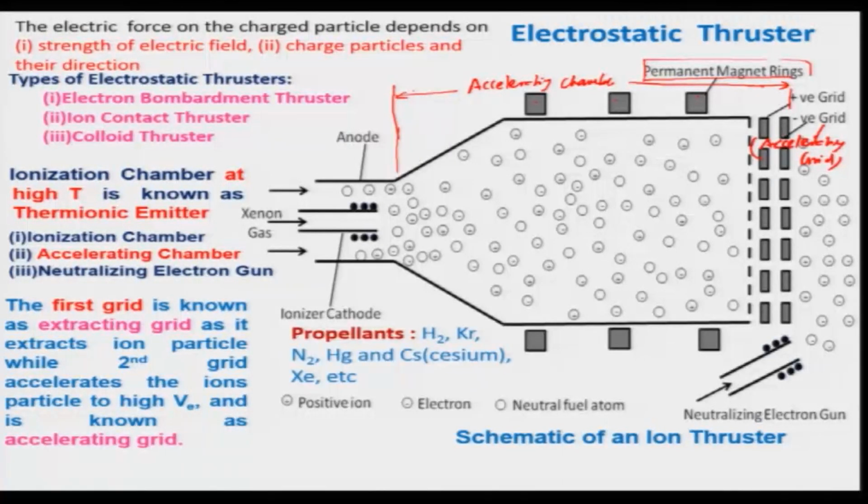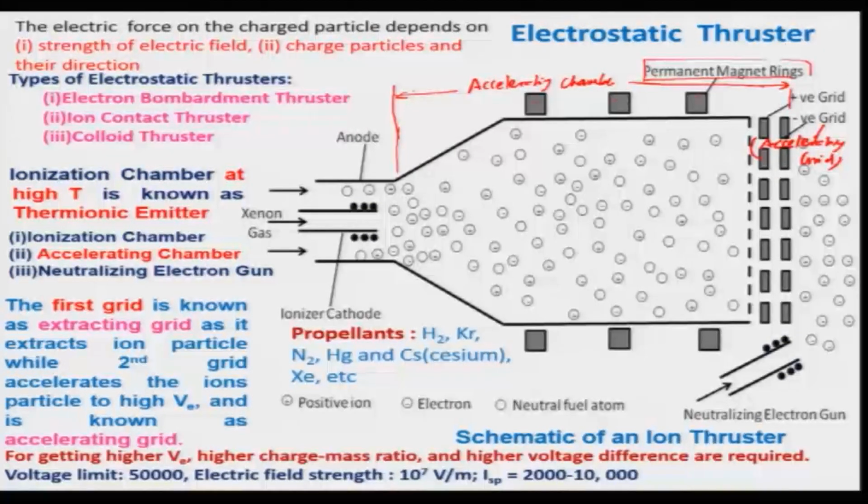And if you look at the propellants, what is being used is hydrogen, krypton, nitrogen, mercury, cesium and xenon. And hydrogen need not be used, because we need not have a heat transfer problem here. The krypton and nitrogen are difficult to ionize easily, therefore, they are not being preferred, however, they can be used. And mercury and cesium are toxic in nature, therefore, they are not preferred very much, and xenon is being used, which is heavy in nature, and that is being preferred in case of ion thruster.